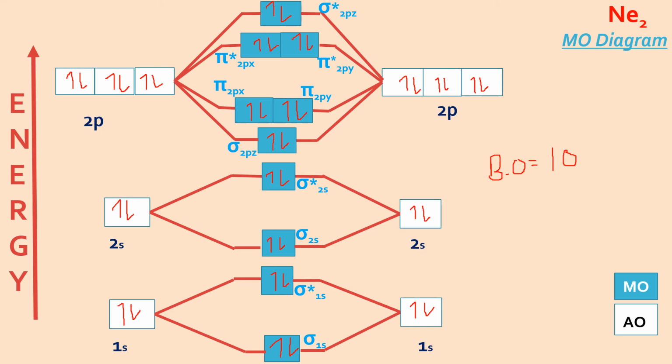So it becomes 10 minus 10 divided by 2. That is 0. So Ne2 does not exist.